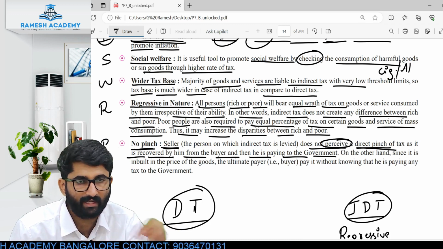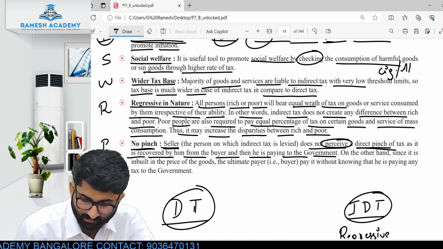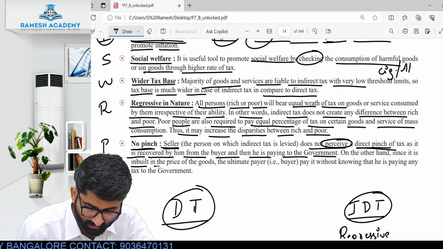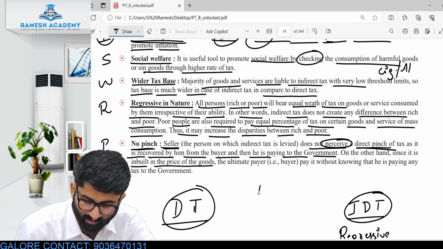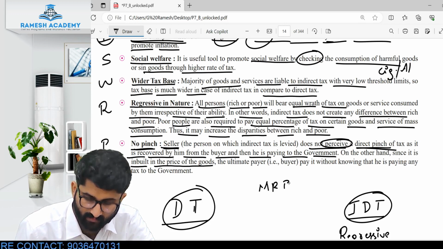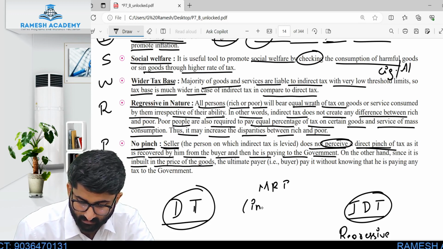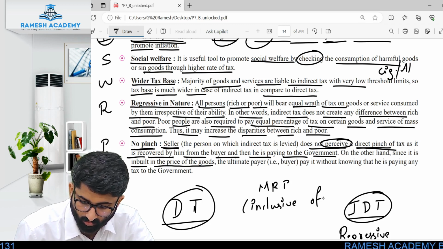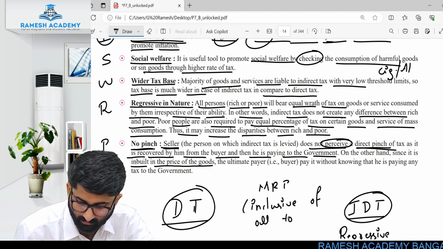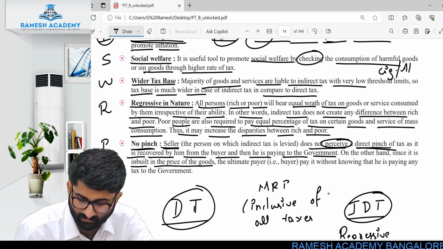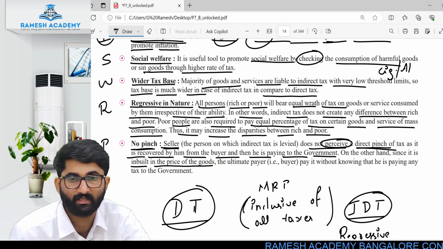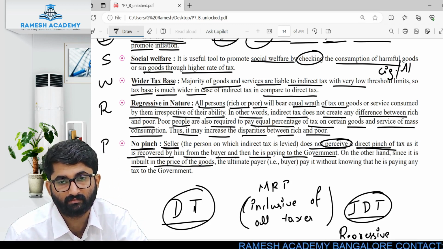He will collect and he will pay. On the other hand, since it is inbuilt in the price of the goods, remember MRP, we discussed in the beginning of the class that MRP is inclusive of all taxes.